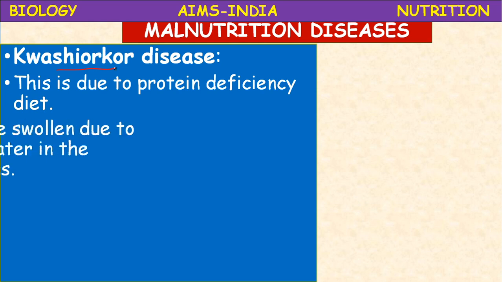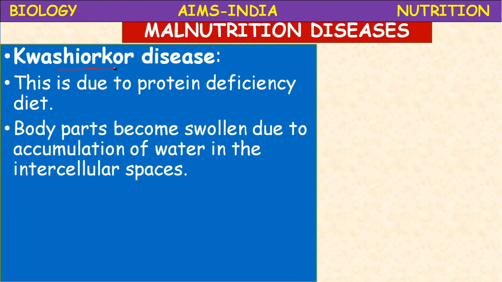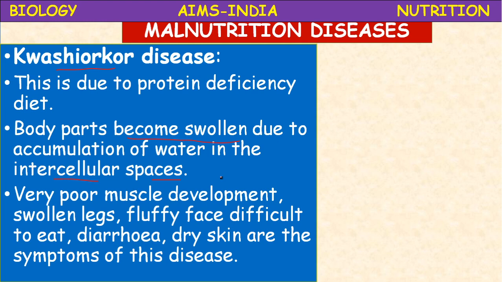This is due to protein deficiency. Then what are the symptoms? The body parts become swollen. The body parts become swollen means somewhat bulged due to accumulation of water in the intercellular spaces. Okay, the space present between the cells is filled with water. Very poor muscle development, because the building blocks of the body are proteins. Here there is protein deficiency, due to that poor growth of muscles. Then swollen legs due to accumulation of intercellular water.